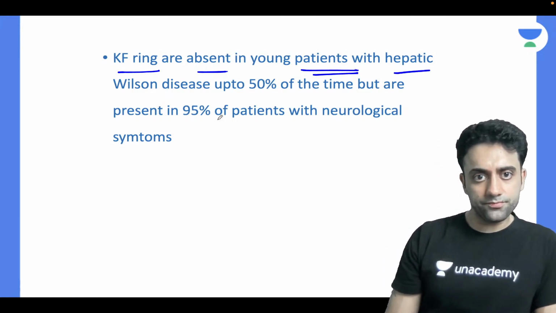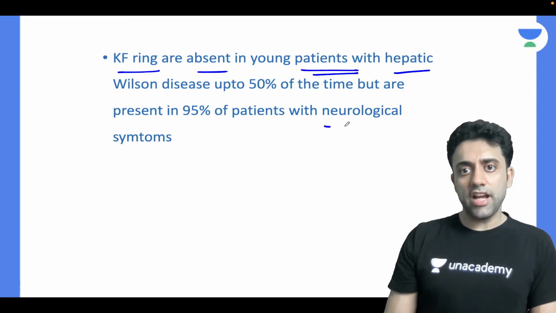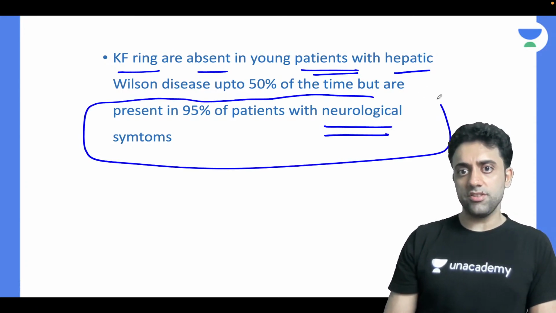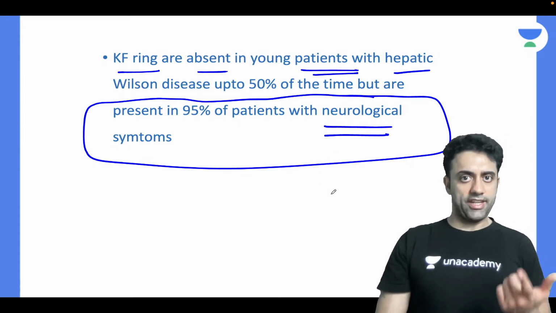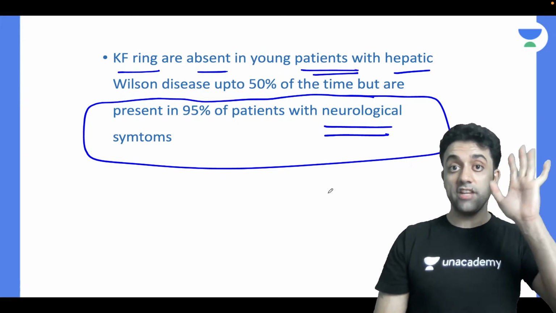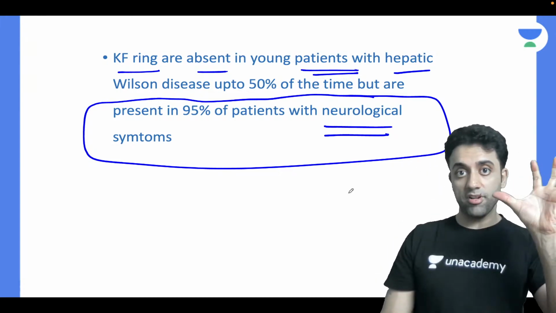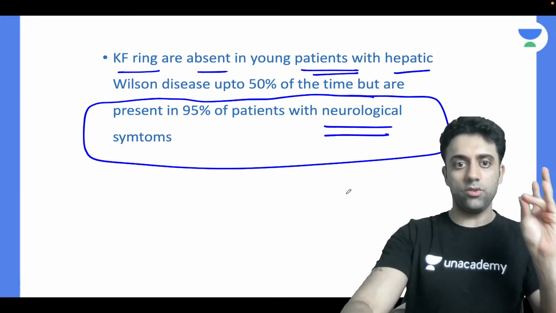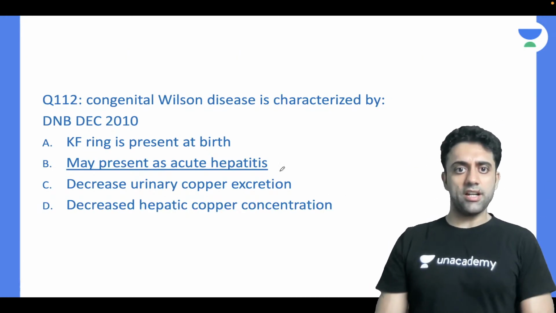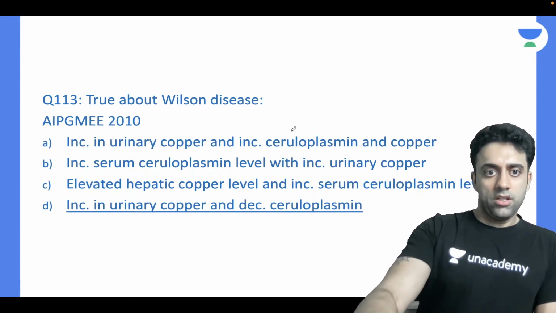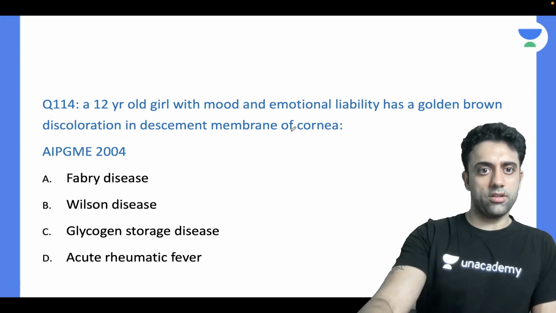Okay, so Wilson disease, if I have a neurological problem, there are 95% chances I will have a KF ring. Yes or no? The KF ring and my CNS symptoms are 95% likely to be connected together, right? So the congenital Wilson disease is characterized by acute hepatitis basically. Okay, this part is over.